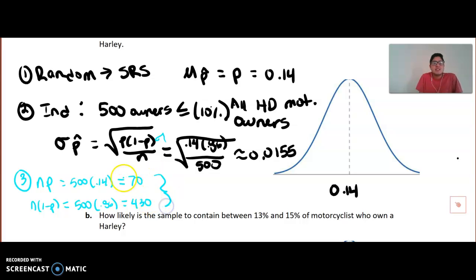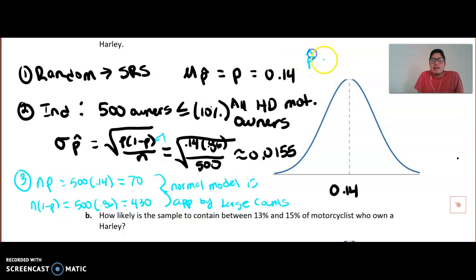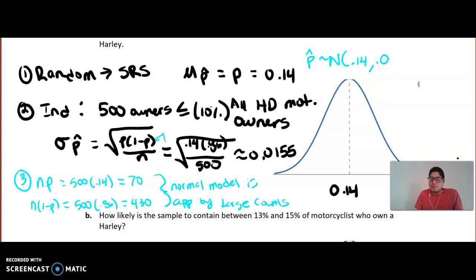So because this condition is met, the normal model is appropriate. And why is it appropriate? Well, it's appropriate by large counts. So that means here, p hat is going to be distributed approximately normal by large counts with a center of 0.14. Because we're using a random sample, we have an unbiased estimator, which means our center is close to that population parameter, and then we'll have the standard deviation of